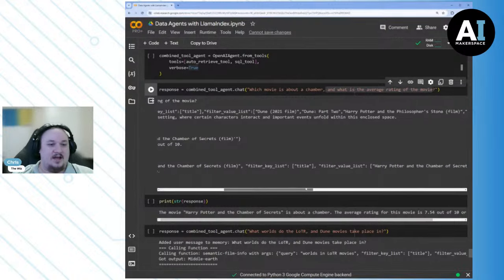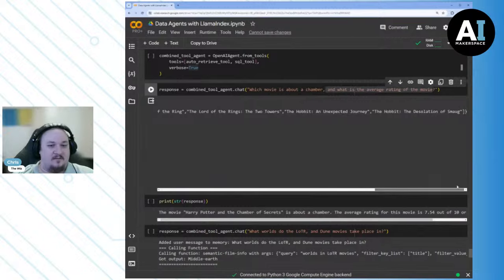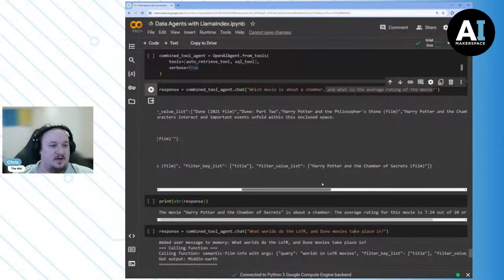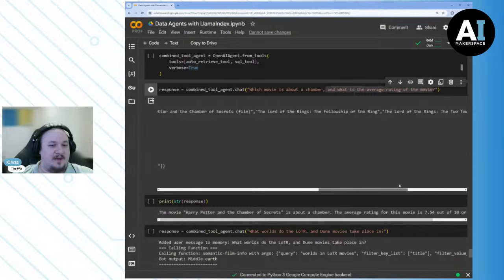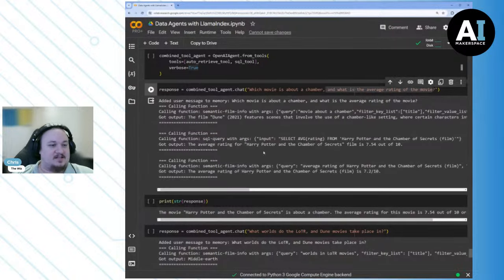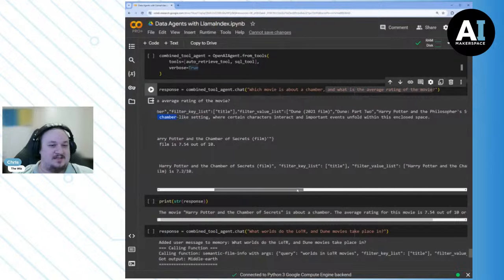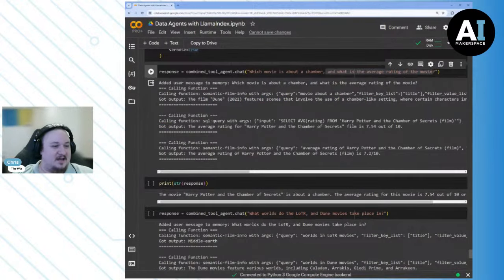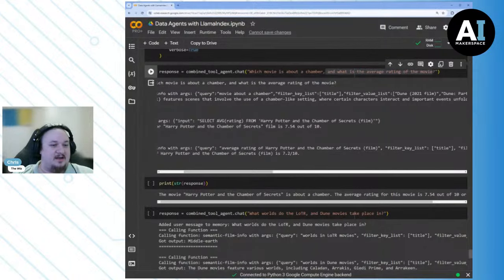It's going to filter by all of our movies in this case, because it could be any of these movies. And so then it's going to give us the output that Dune sometimes has things about chambers. It's also going to say, hey, SQL query, take the average rating from the Harry Potter and the Chamber of Secrets film, right?